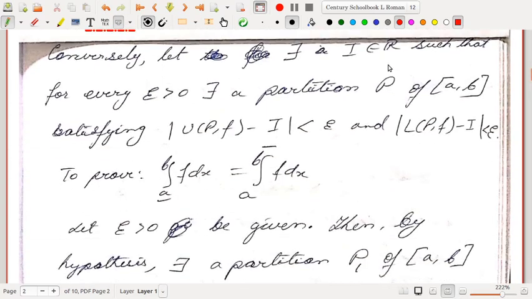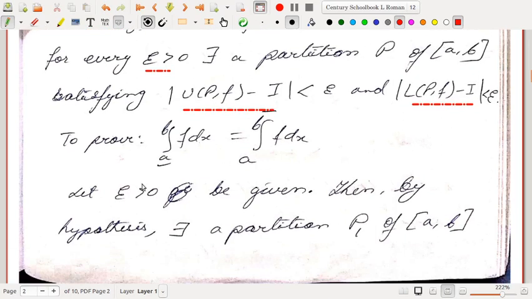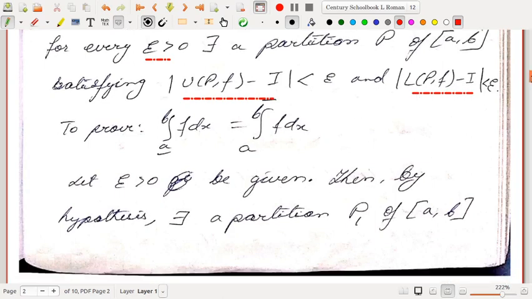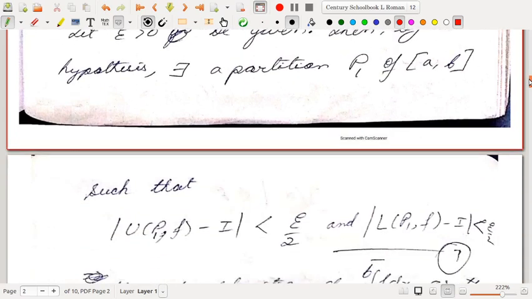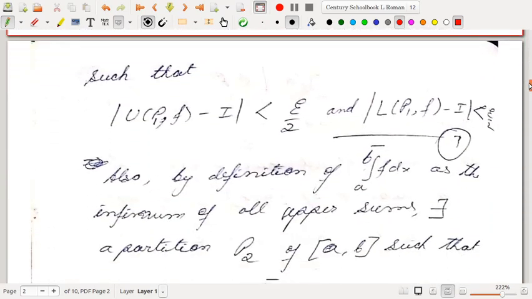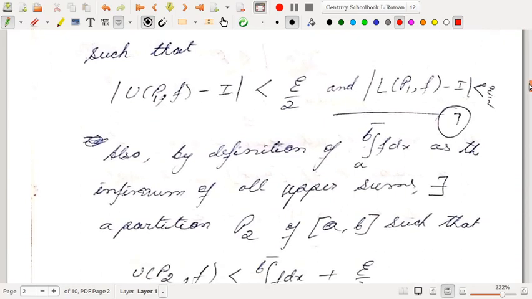Conversely, let there exist I such that for every epsilon greater than 0 there is a partition P of [a,b] satisfying these two conditions. Here I is not given to be the integral from a to b of f dx; we do not know anything, we just know that there is a number I which satisfies that. So we have to prove that f is Riemann integrable. Let epsilon greater than 0 be given. Then by the given hypothesis there exists a partition P1 of [a,b] such that |U(P1,f) - I| is less than epsilon by 2, and |L(P1,f) - I| is less than epsilon by 2.